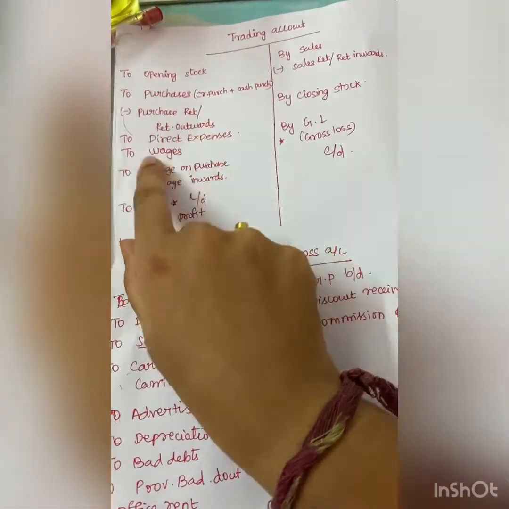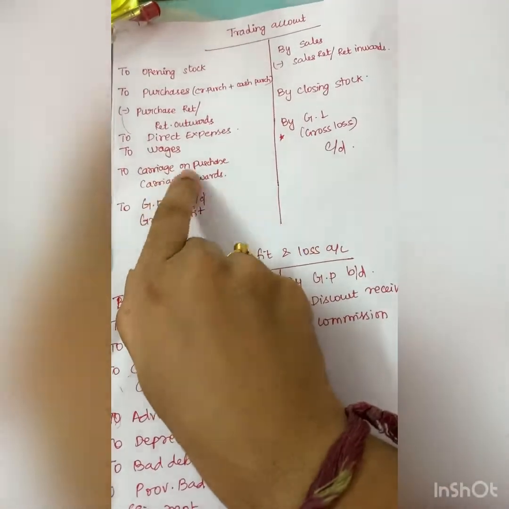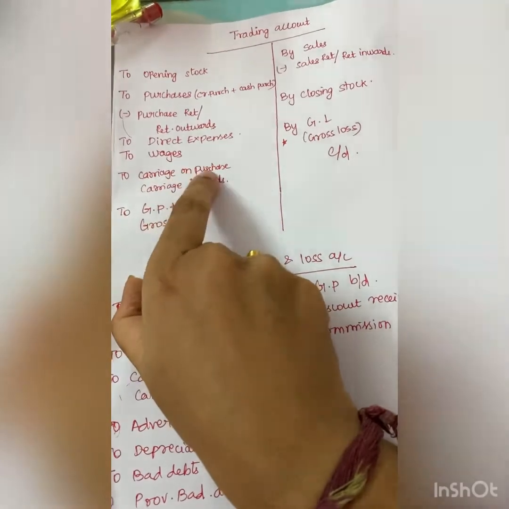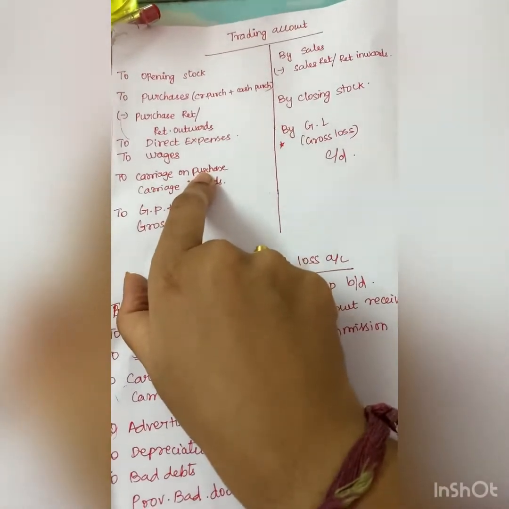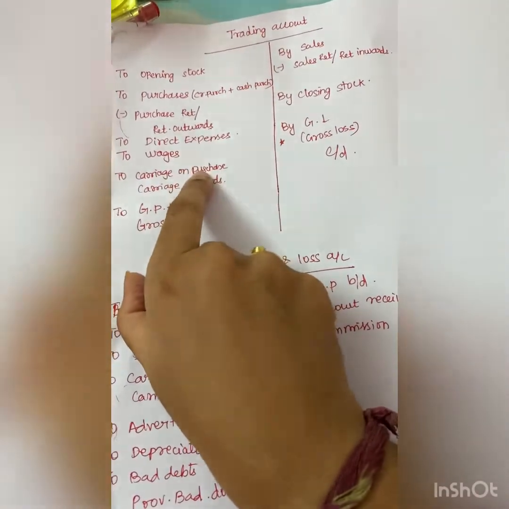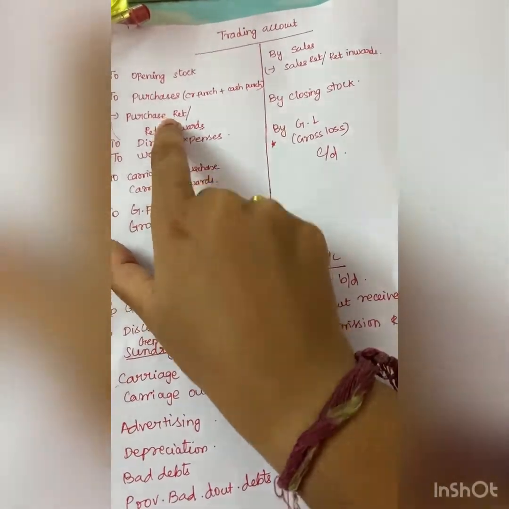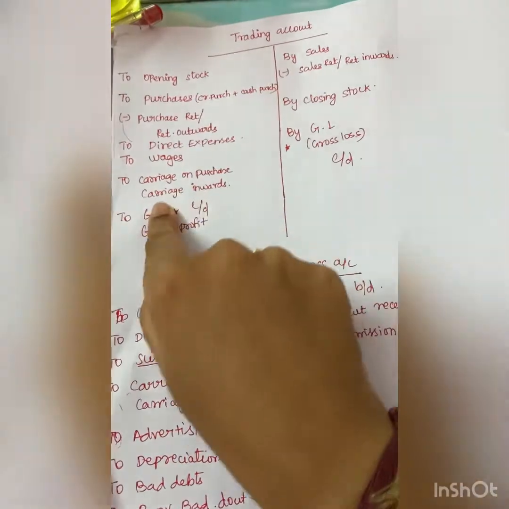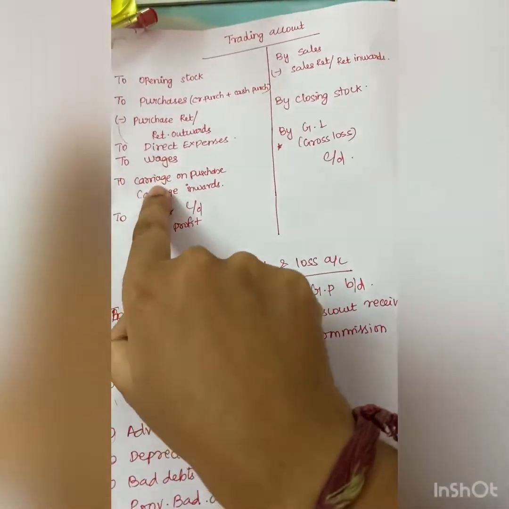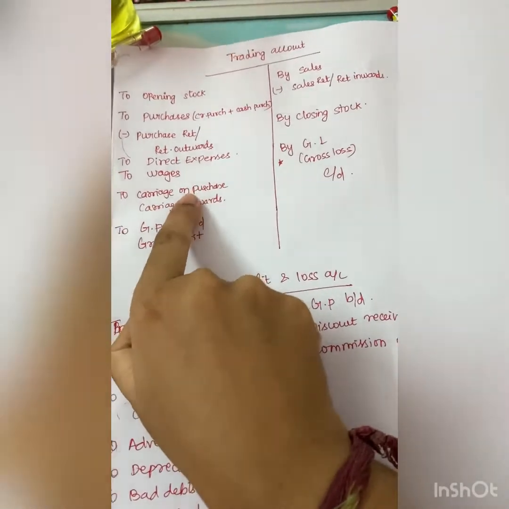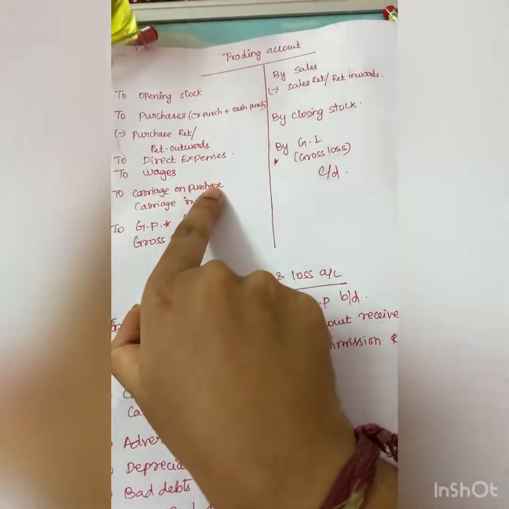Direct expenses, wages, carriage inwards can also be given as carriage on purchase. So please don't get confused between the carriage on purchase and purchase returns. So be thorough that these two items are different. Carriage can also be given as freight. So carriage on purchase can also be given as freight on purchases.